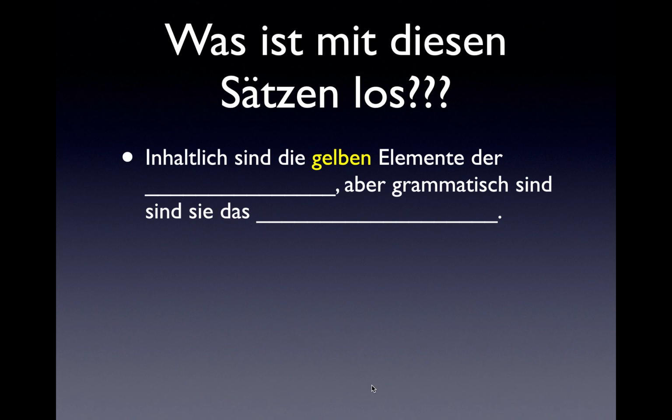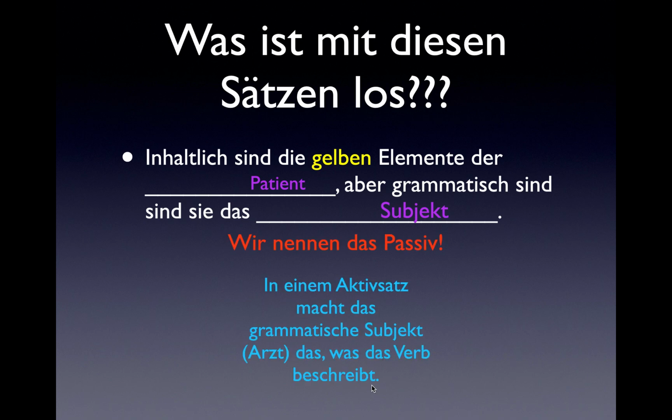Inhaltlich, and you have these fill-in-the-blank sentences in your guided notes so that you can keep this information. Inhaltlich sind die gelben Elemente der Patient, aber grammatisch sind sie das Subjekt, wie in dem Beispiel, der Patient wird von dem Arzt operiert. Wir nennen das passiv. In einem Aktivsatz, in einem normalen Satz, macht das grammatische Subjekt, der Arzt, das, was das Verb beschreibt. Der Arzt operiert den Patienten. Thomas Mann schreibt Buddenbrooks. Nikolaus Otto erfindet den Viertaktmotor.